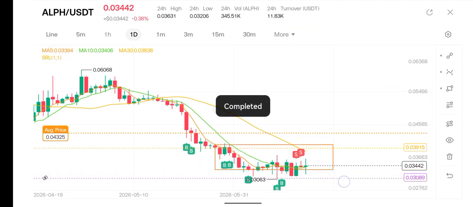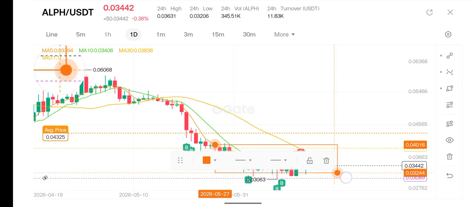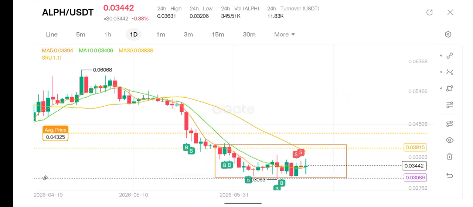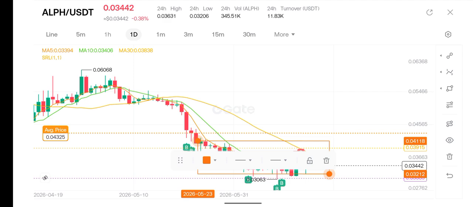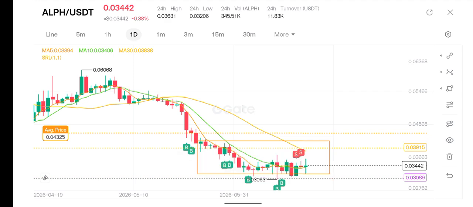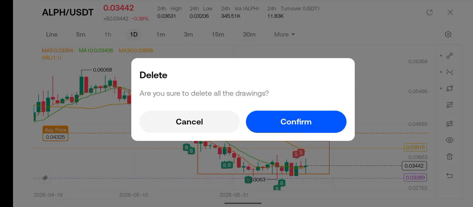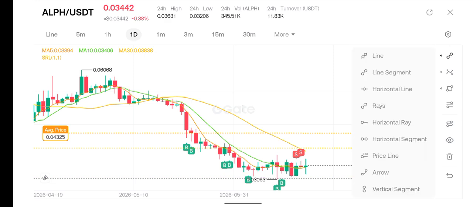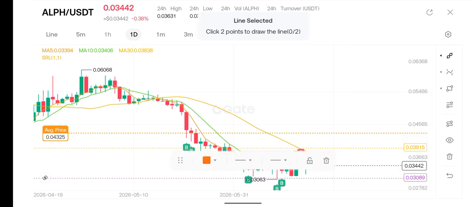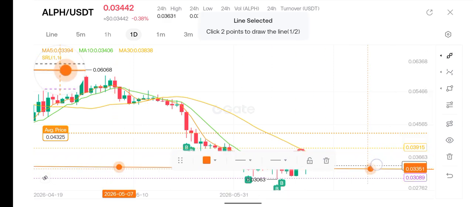Okay, so this is what I was trying to explain here. You can see there's momentum building up at this particular point, a price momentum, a bullish trend. So once we break this resistance that has been formed here, the resistance is being formed at a particular point. Let me see if I can get the price of this resistance.